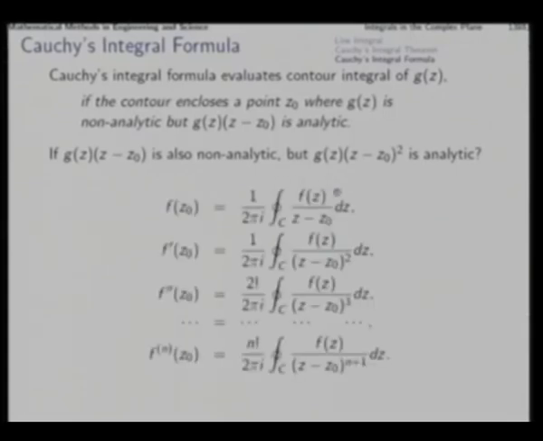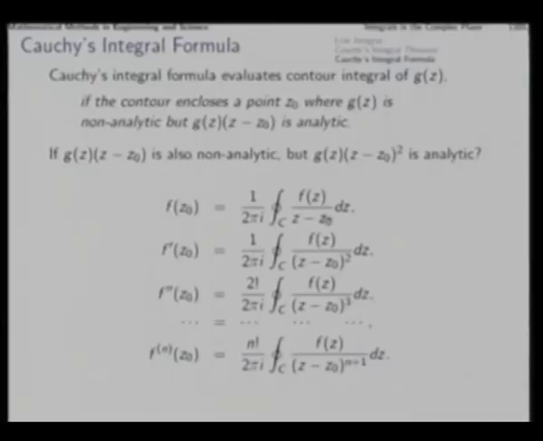So, this is the Cauchy's integral formula that we have discussed earlier. Now, if we try to differentiate this expression with respect to z0, then we get f prime of z0. This formal expression can be found by differentiating under the integral sign, noting that z0 and z are two different variables. z is a boundary variable and z0 is an interior variable. So, if we differentiate with respect to z0, which is independent of z, then differentiation under the integral sign will proceed directly, and the order of differentiation and integration can be changed.